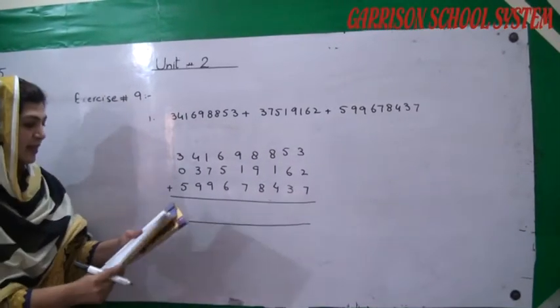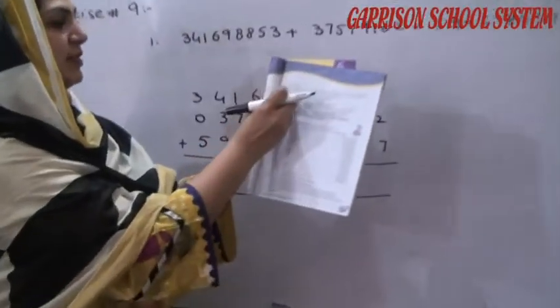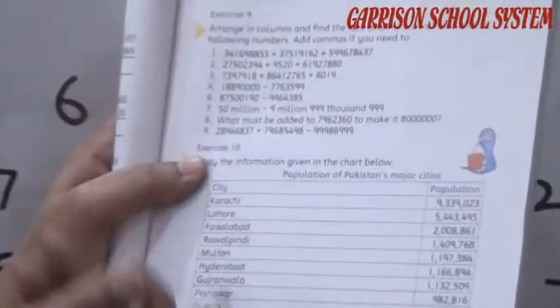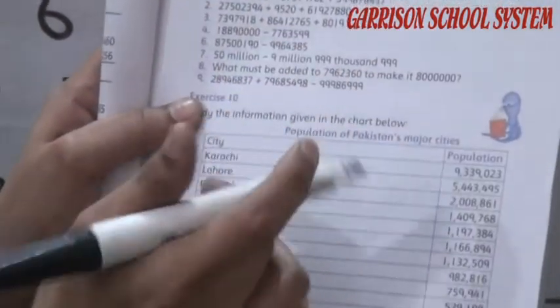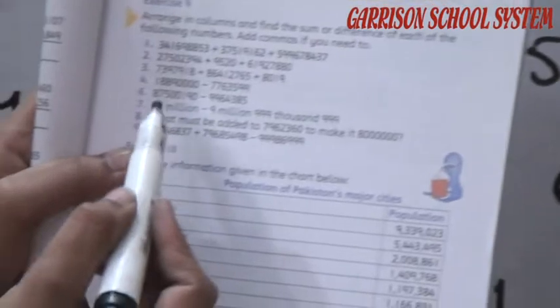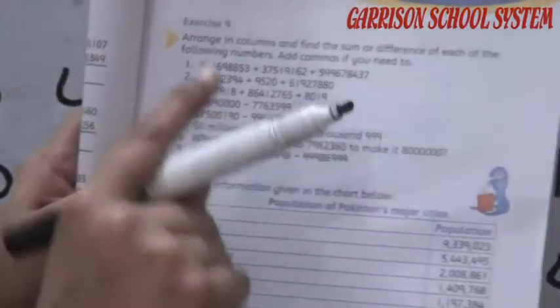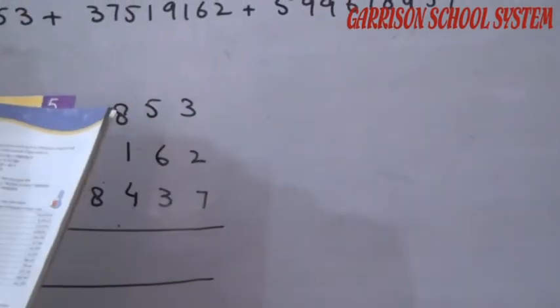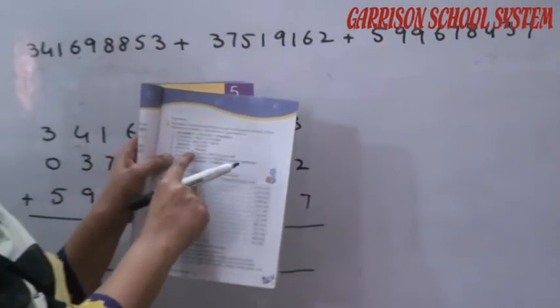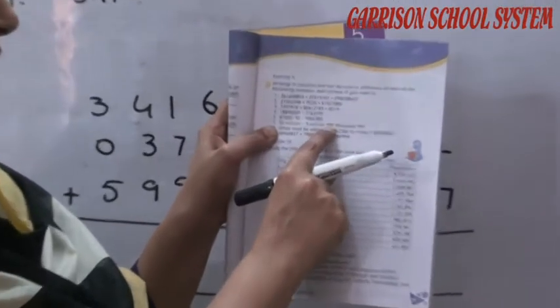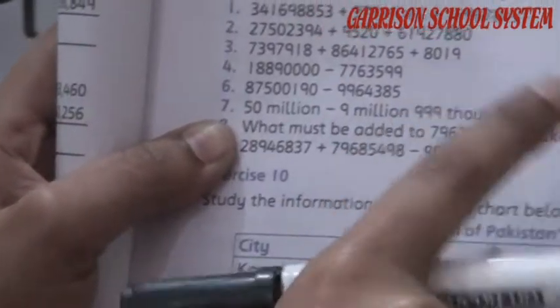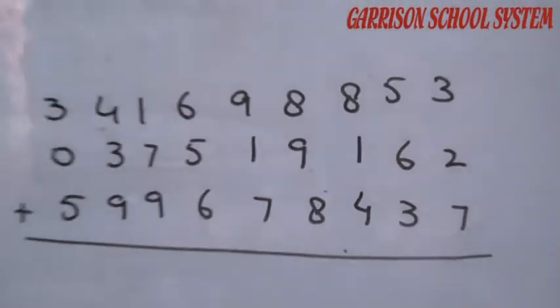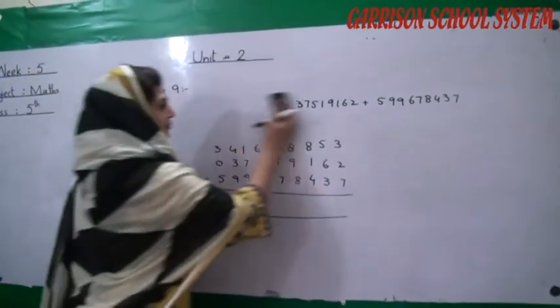Okay students? Similarly, questions number 2, 3, 4, 5, 6, 7, 8, 9 you can do by yourself. For example, question number 7, 50 million. So you have to write here the complete number of 50 million. After that, minus 9,999,999. I can write it in this way.